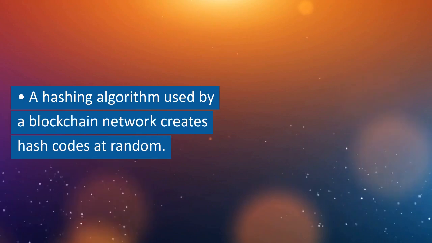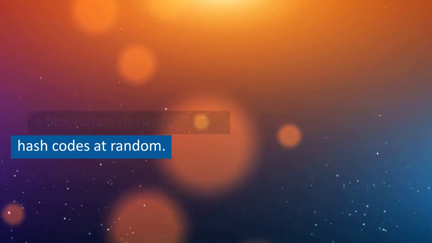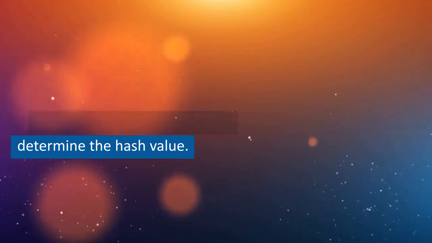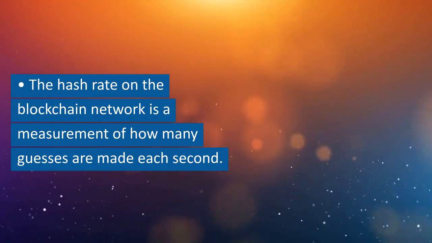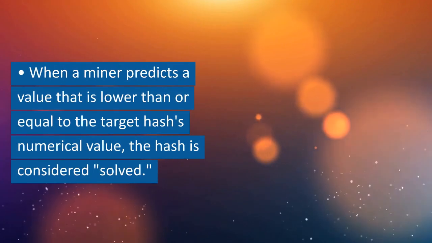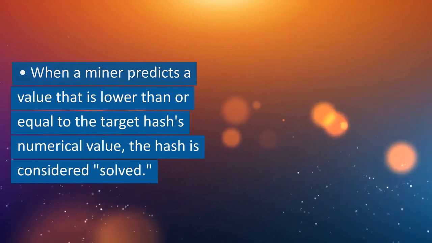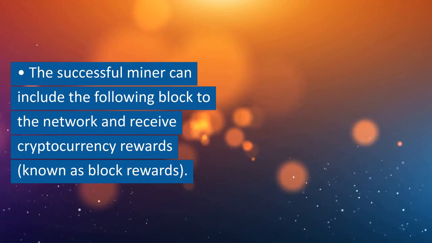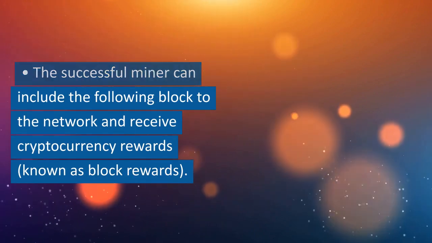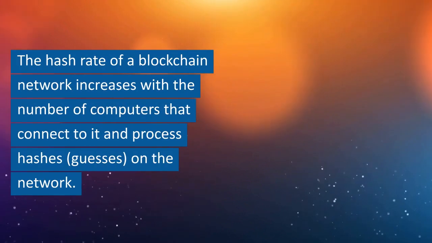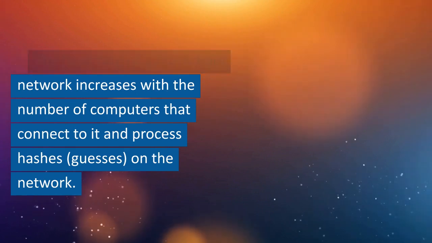A hashing algorithm used by a blockchain network creates hash codes at random. On the blockchain network, mining computers compete to determine the hash value. The hash rate on the blockchain network is a measurement of how many guesses are made each second. When a miner predicts a value that is lower than or equal to the target hash's numerical value, the hash is considered solved. The successful miner can add the next block to the network and receive cryptocurrency rewards, known as block rewards. The hash rate of a blockchain network increases with the number of computers that connect to it and process hashes, or guesses, on the network.